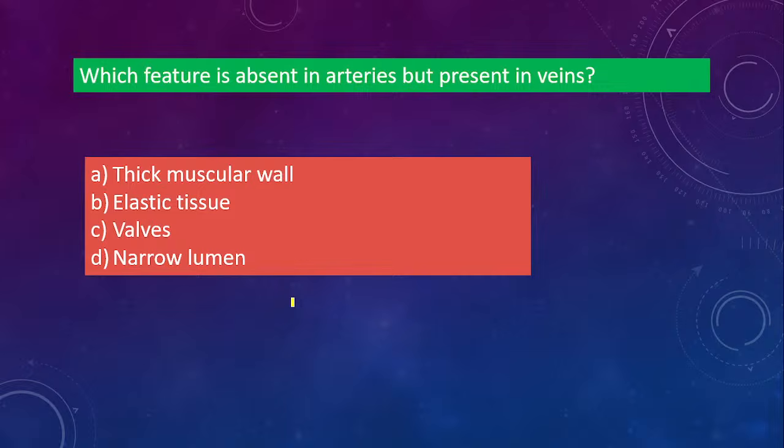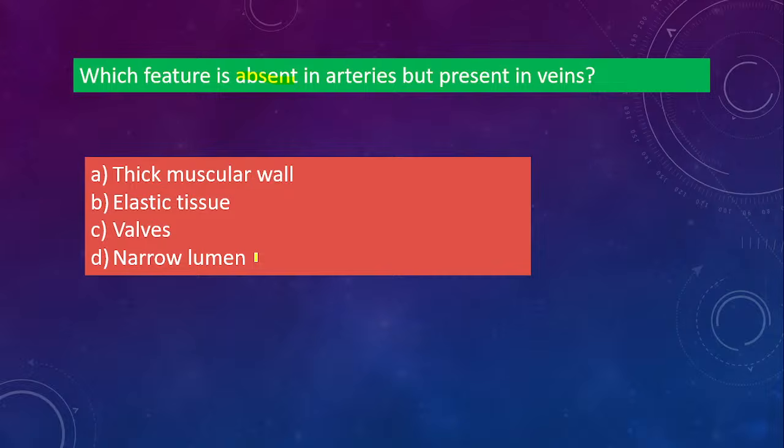Next one. Which feature is absent in arteries but present in veins? Okay, so already one more question we have done. They're asking which is absent. Is it thick muscular walls, is it elastic tissue, is it valves, or narrow lumen? So what is the correct answer?